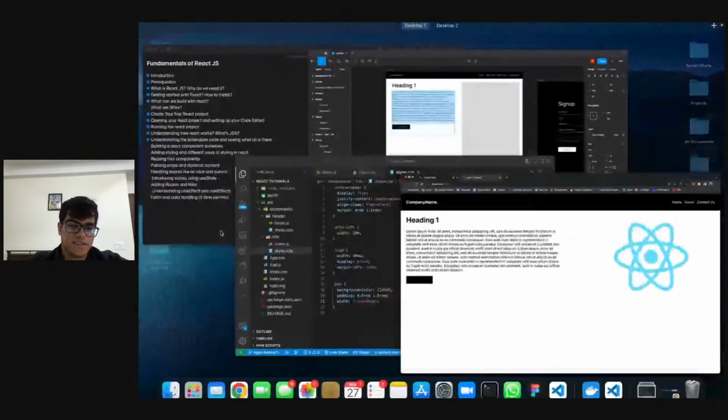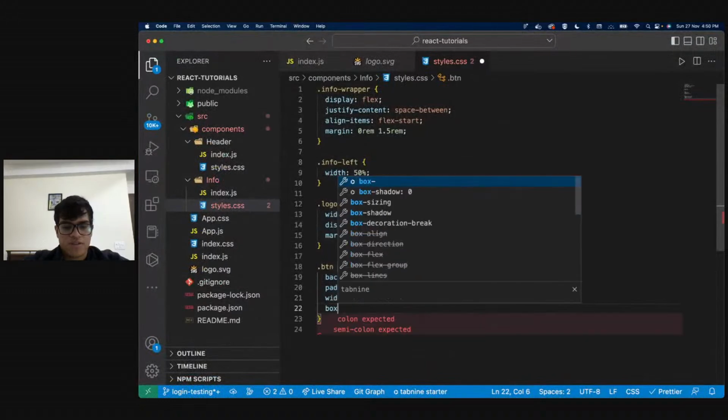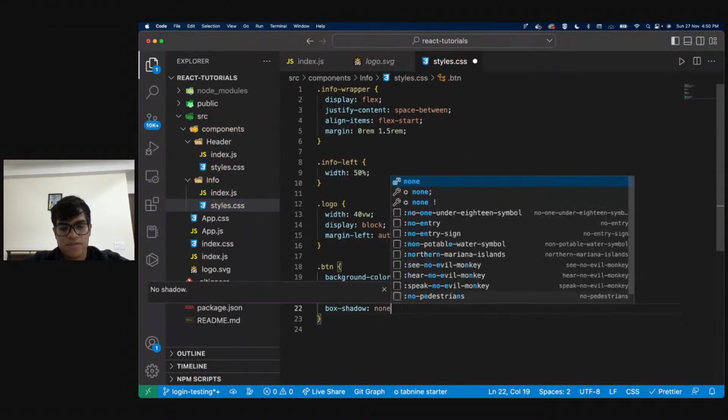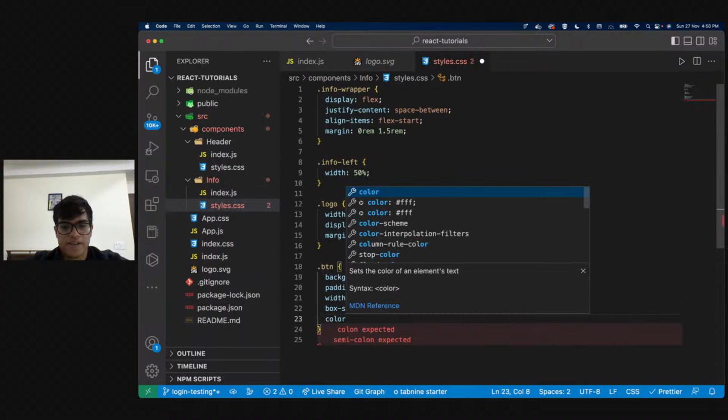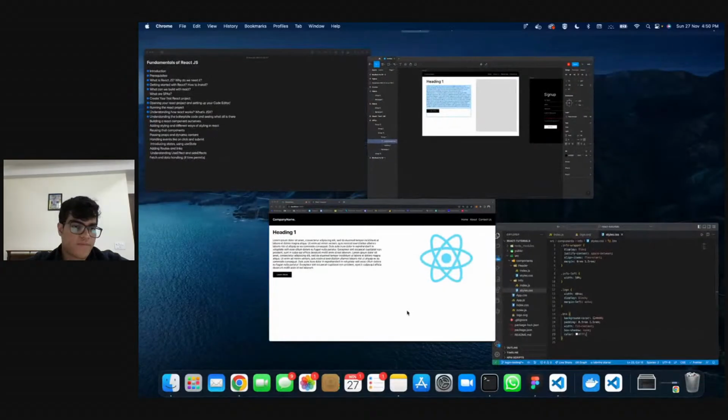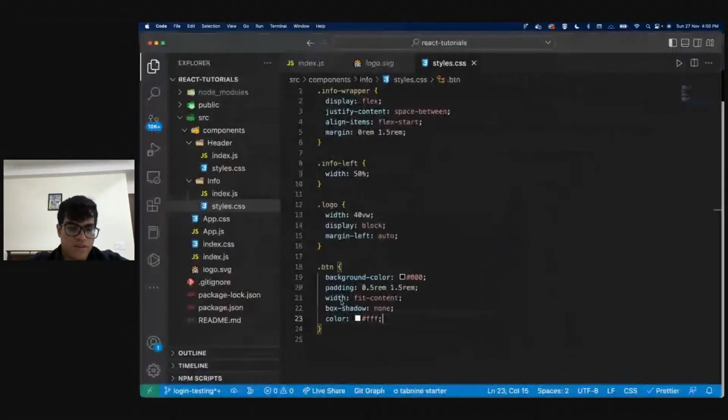Right, so as you can see, this is how it looks. Box-shadow none, and color should be white. Yeah, or I think it's border. My bad.